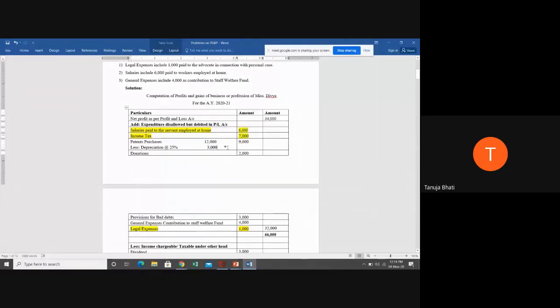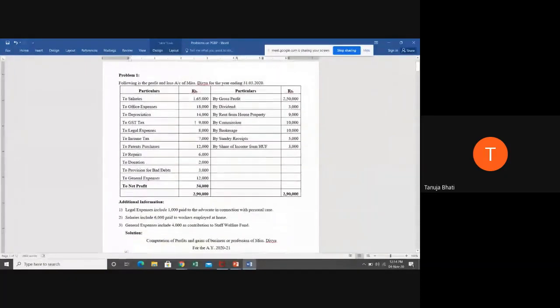So how much is disallowed? 9,000. So that 9,000 we have added back to the net profit because these are expenditures disallowed but debited to the P&L account. Are you all understanding, students? Have you all understood this adjustment of patent purchases? Okay.